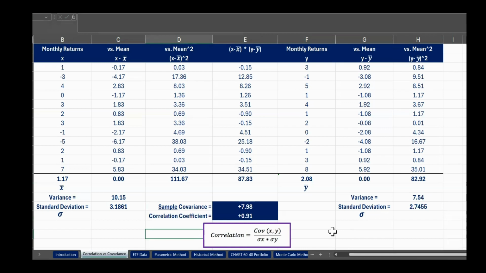We're coming to the conclusion of part 1. In part 2, as promised, I'm going to jazz things up a little bit. But as I do that, as we go into the various methods of calculating VAR, I'm hoping, because we've done this basic exercise here, a lot of it will suddenly become very, very familiar, even if you've never met this before. But I will see you in part 2.